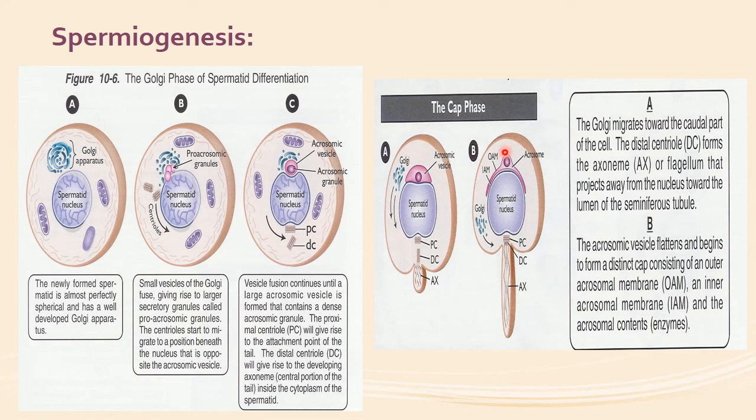Now you can see here the acrosomal cap is forming. It is elongated and covering the anterior part of the nucleus, with the central acrosomic granule, and it has an outer acrosomal membrane and an inner acrosomal membrane.